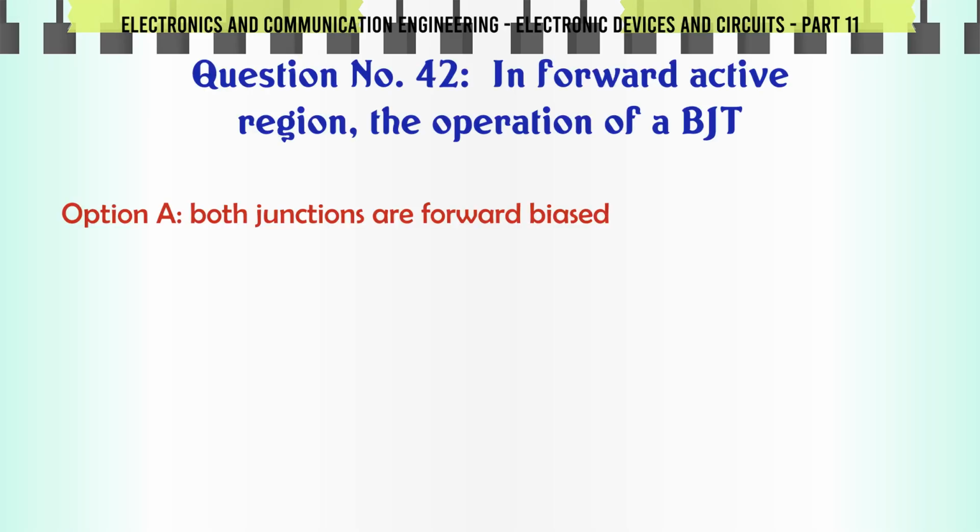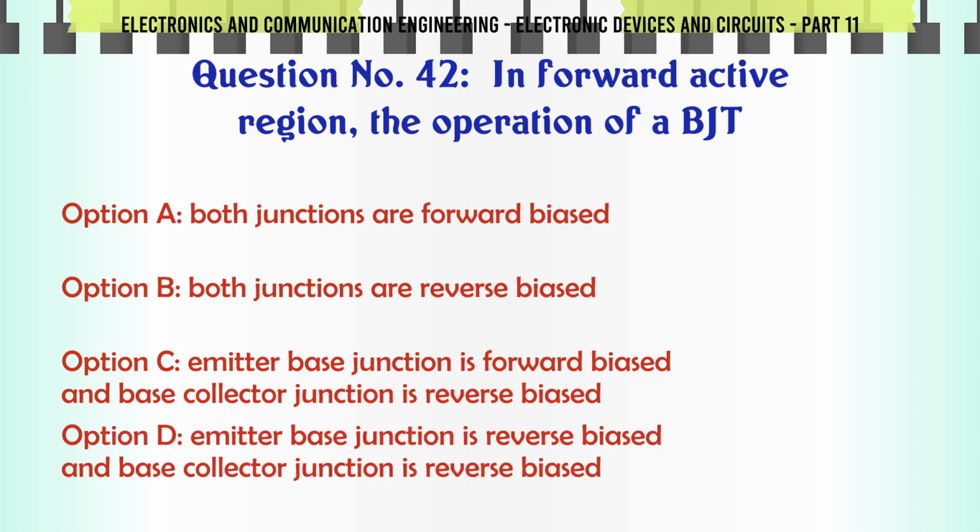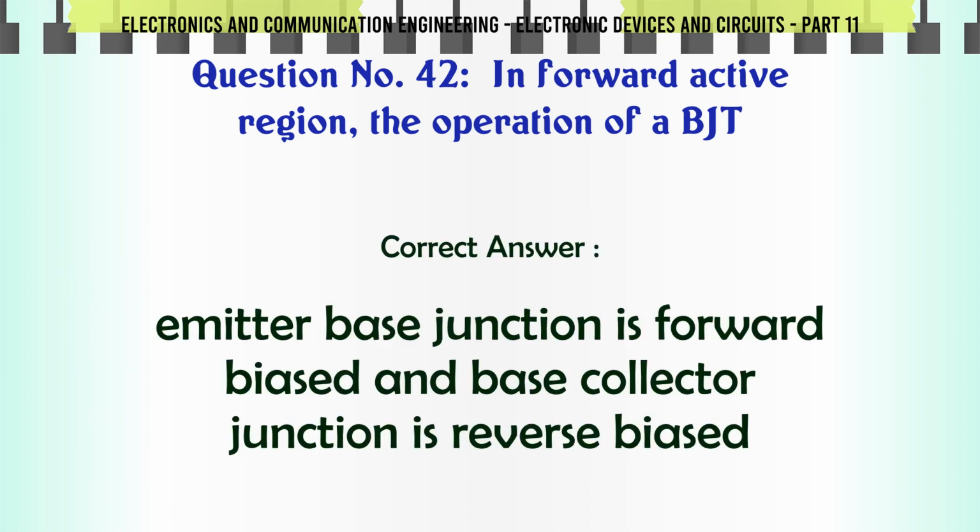In forward active region, the operation of a BJT: A. Both junctions are forward biased. B. Both junctions are reverse biased. C. Emitter base junction is forward biased and base collector junction is reverse biased. D. Emitter base junction is reverse biased and base collector junction is reverse biased. The correct answer is emitter base junction is forward biased and base collector junction is reverse biased.